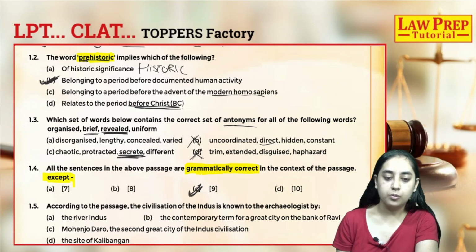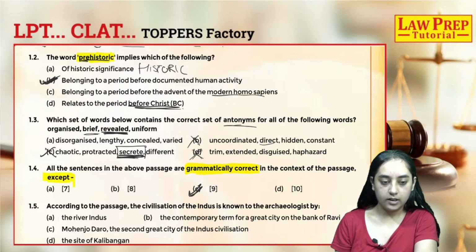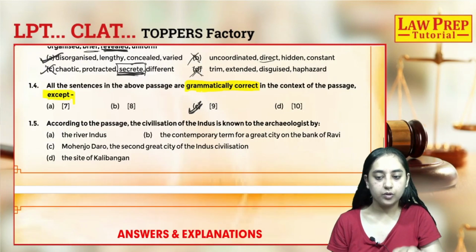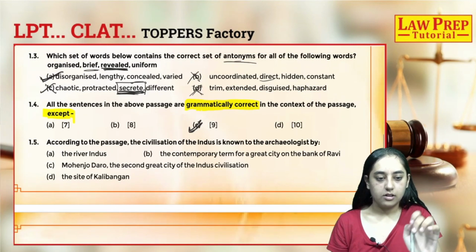You secrete hormones. Our liver secretes bile juice. So this word is talking about those secretions, and hence option C is also incorrect. Our answer will be option A. I hope it's clear. Moving on to the last question.